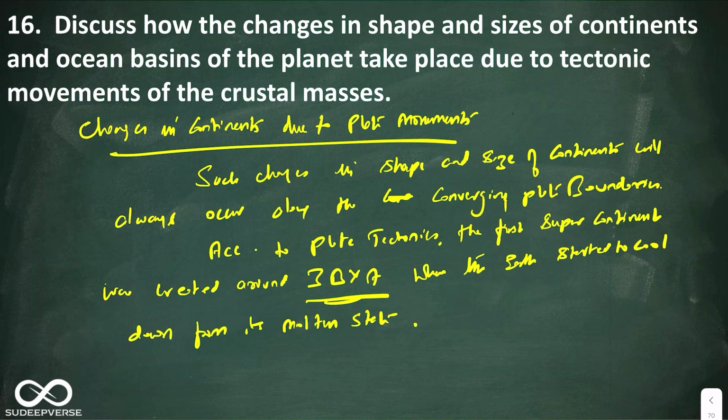Okay, so you can show the earth here. So the earth is completely in the molten state. So when the earth is in the molten state, all the minerals that are very dense are going down and all the minerals that are very light are going up.